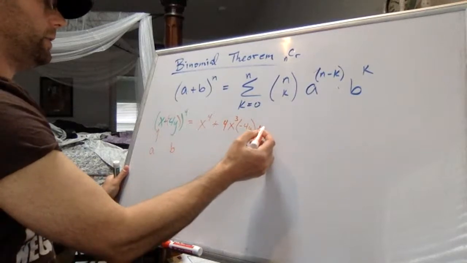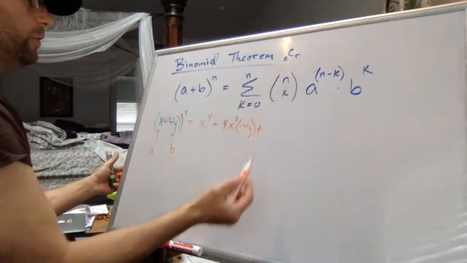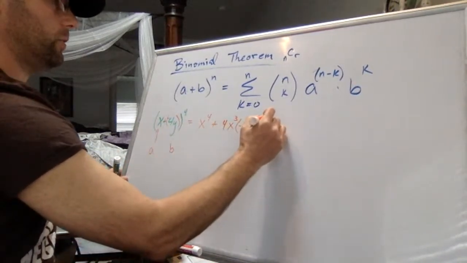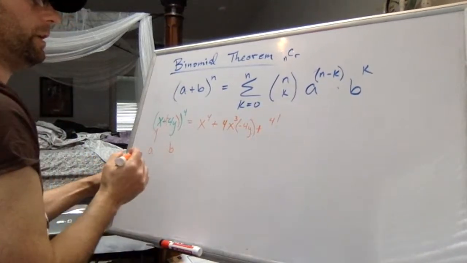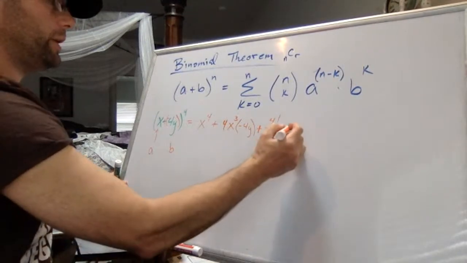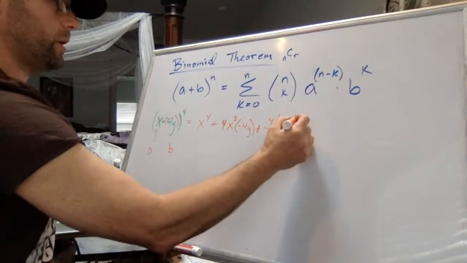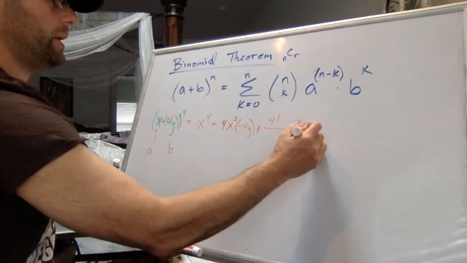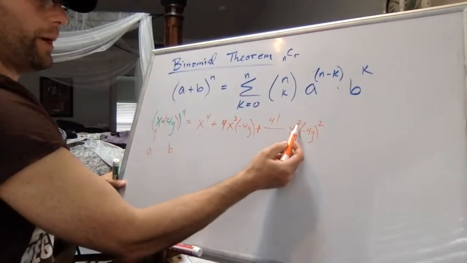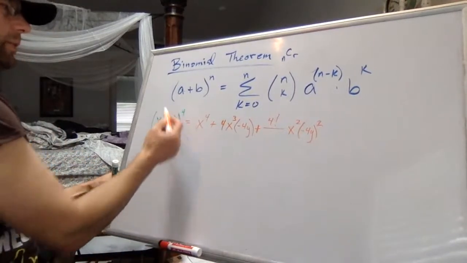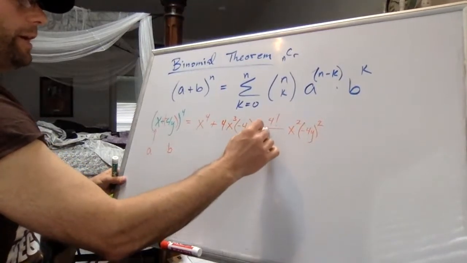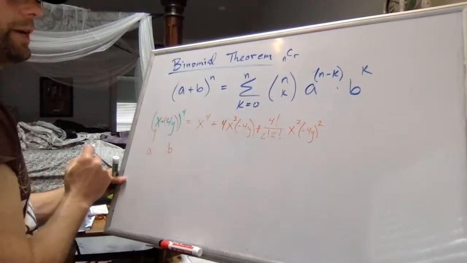Plus, well, what was that next thing? If I can't remember, this binomial formula tells me the next thing is going to be the factorial of the expansion power divided by the powers on the a and the b. We know that the a, which is really x in this problem, is going to be to the second. And we know that the b is now also going to be to the second. By the way, the powers on a and b, if you add them together, always equal the expansion power. So this coefficient out here is going to be divided by 2 factorial times 2 factorial.